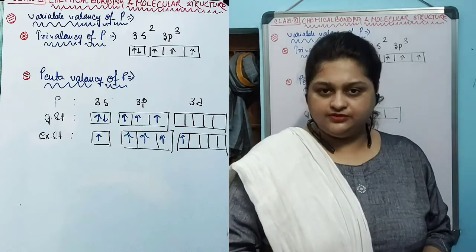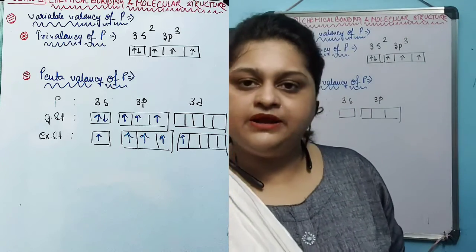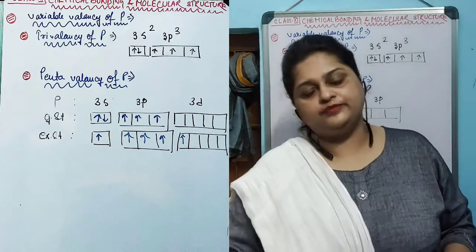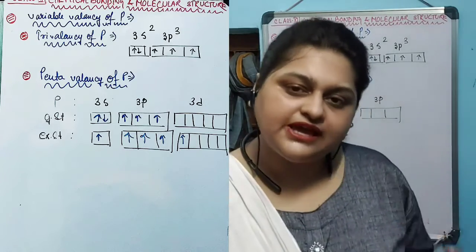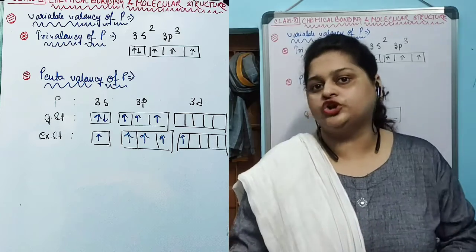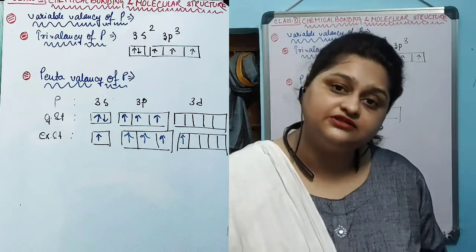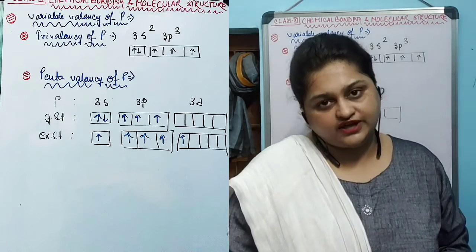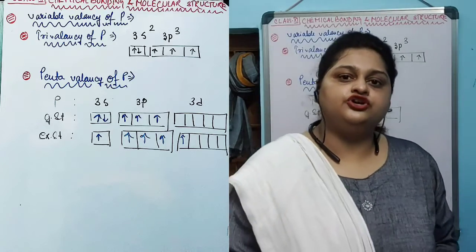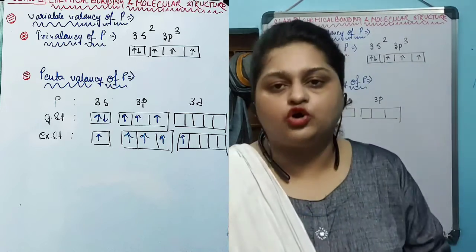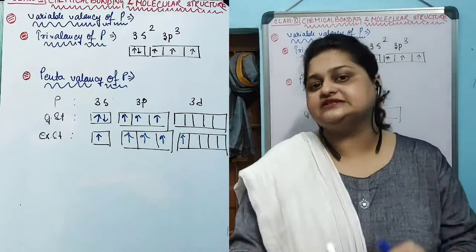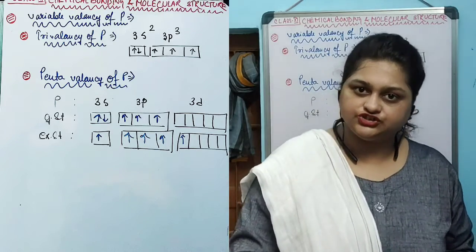There are sometimes when an atom of an element during bond formation rearranges its valence electronic configuration and produces another type of electronic configuration. This electronic configuration during bond formation is known as the excited state electronic configuration.